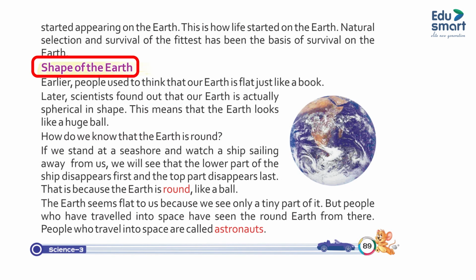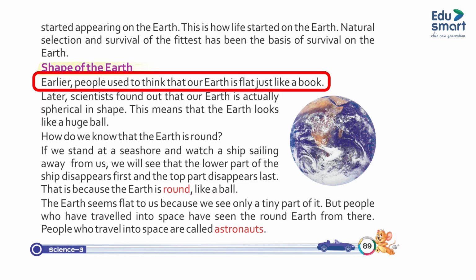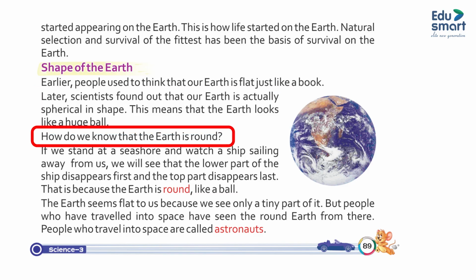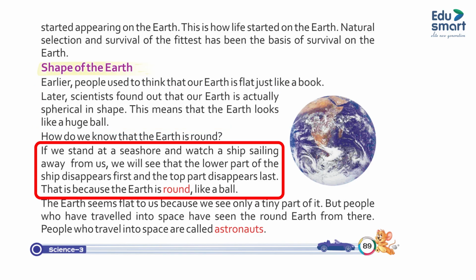Shape of the Earth. Earlier, people used to think that our Earth is flat, just like a book. Later, scientists found out that our Earth is actually spherical in shape. This means that the Earth looks like a huge ball. How do we know that the Earth is round? If we stand at a seashore and watch a ship sailing away from us, we will see that the lower part of the ship disappears first and the top part disappears last. That is because the Earth is round like a ball.